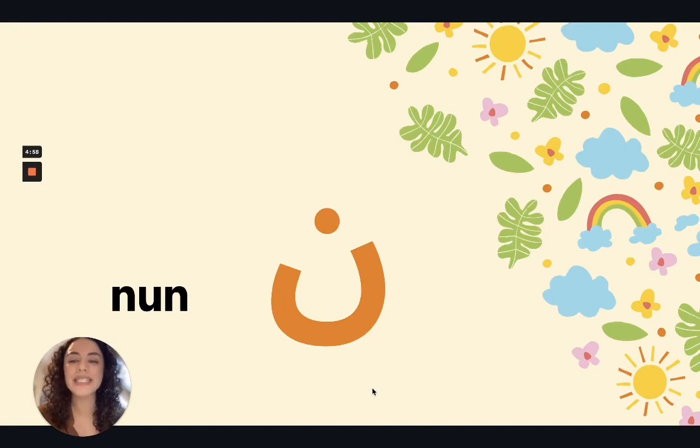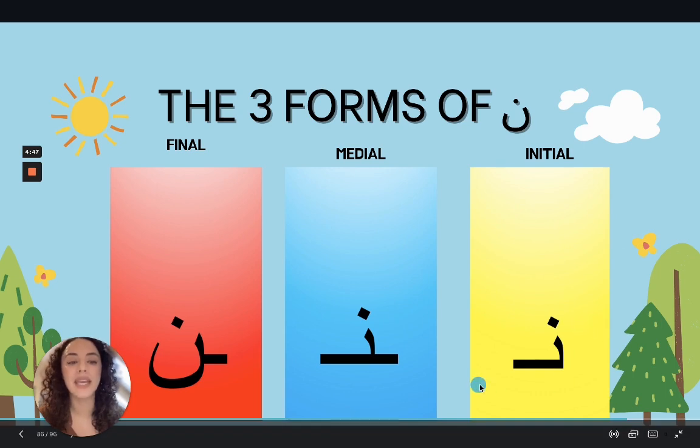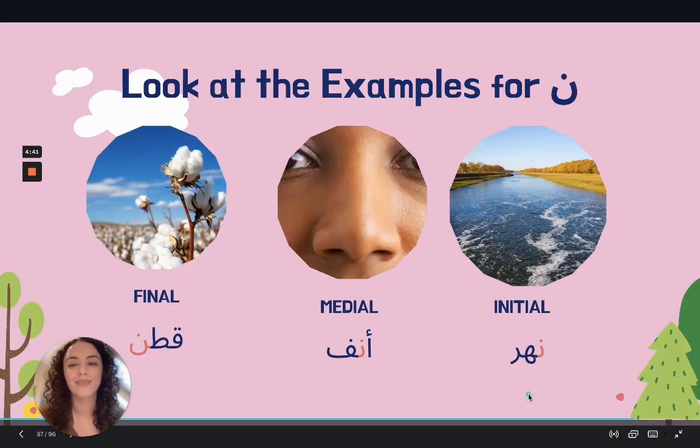Our next letter is noon. Noon. Na, noon. There are 3 forms of noon, and we could see them at the beginning, in the middle, and at the end. Let's take a look at some examples for noon.